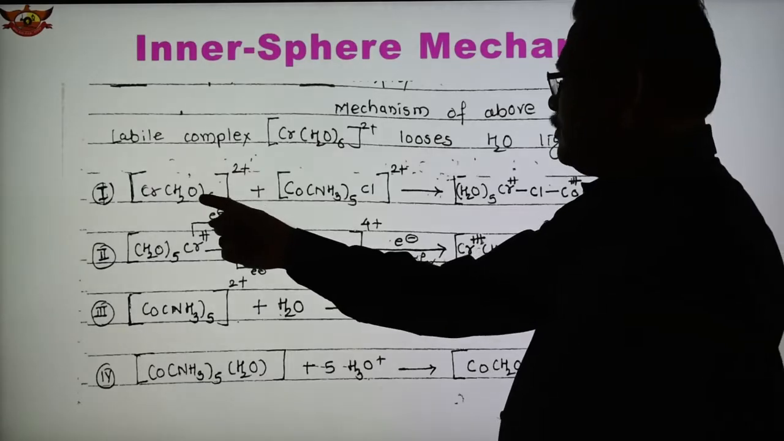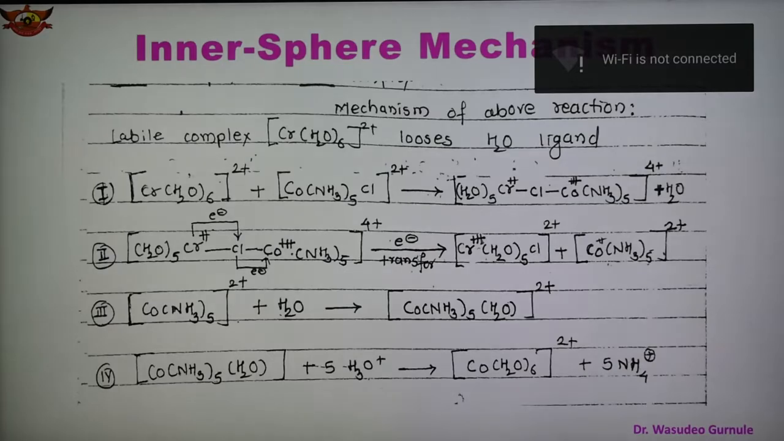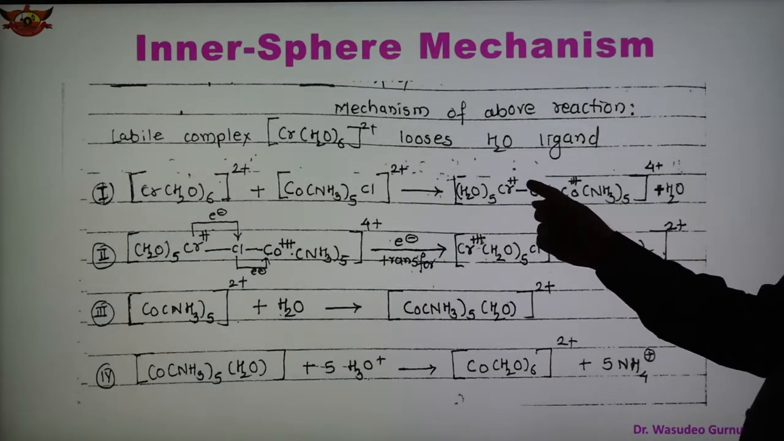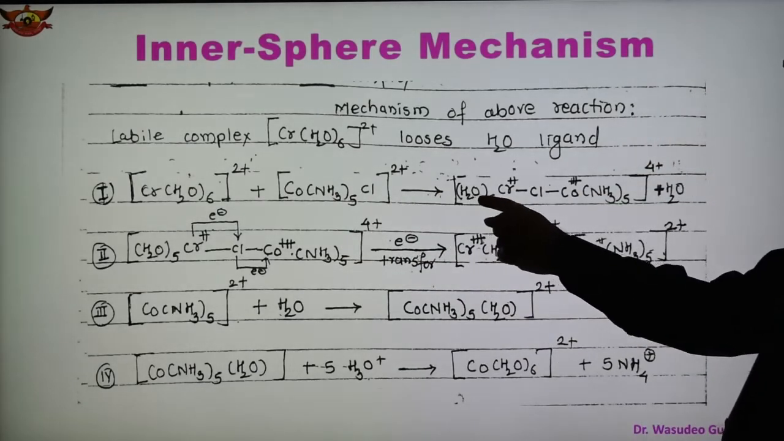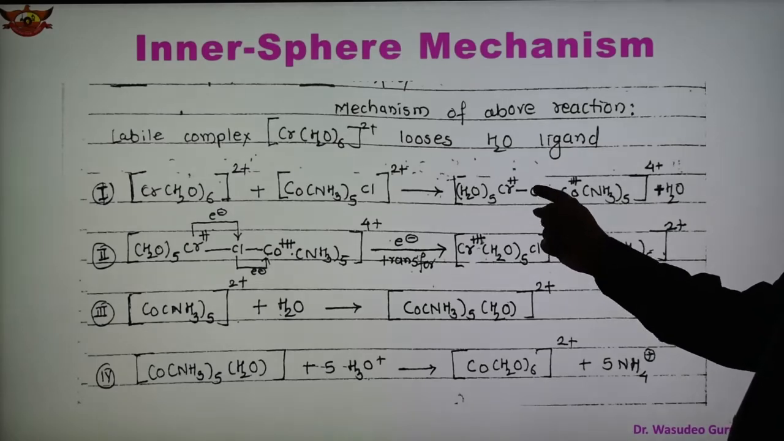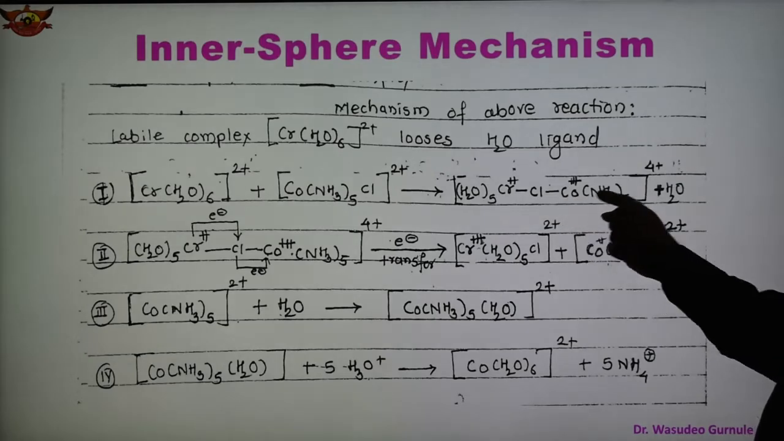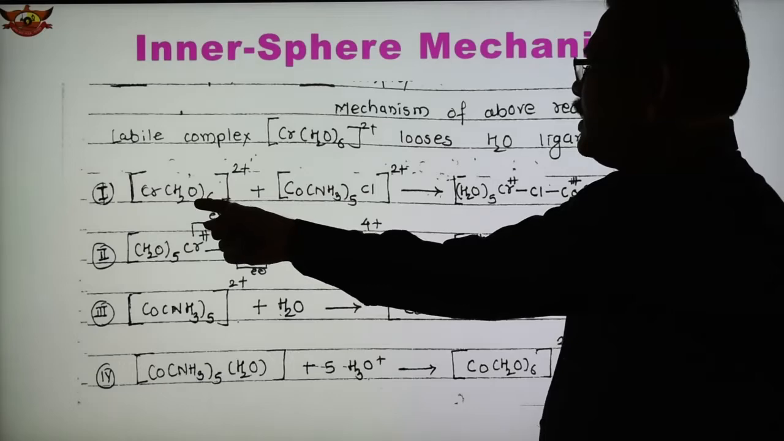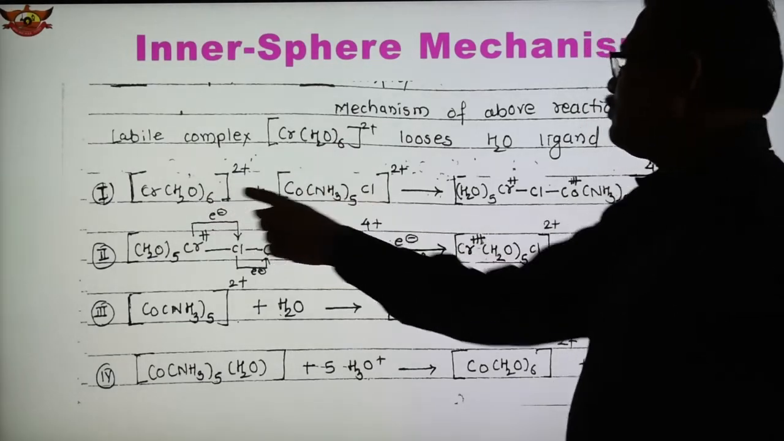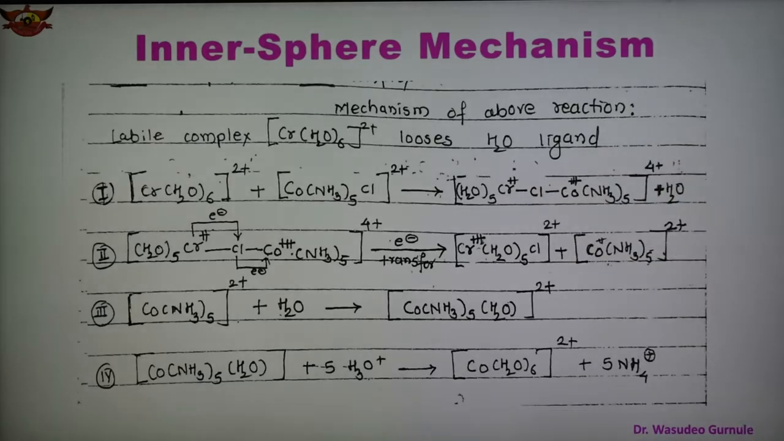This is complex 1, this is another complex; this one is labile and this one is the inert complex. First of all, the ligand forms the bridge between the two metals. In the first step, Cl forms the bridge between the two metals, chromium and cobalt. Shown here is the bridge, and water is released, so the labile complex loses one water and Cl forms the bridge between the two metals in the first step.